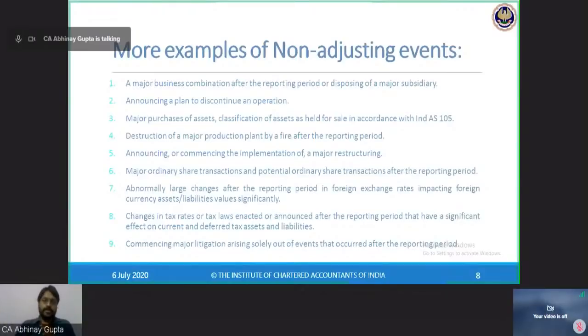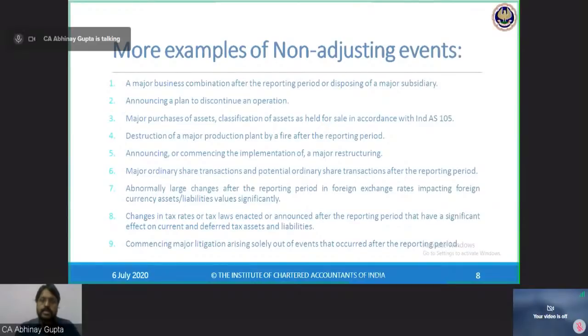This is a big event for me. Do I need to take the effect of this purchase into my financial statements? No, because this purchase has happened subsequently after 31st March. So business combinations happening after 31st March are not to be accounted for within the 31st March balance sheet. They will be accounted for in the year in which the business combination has actually occurred.